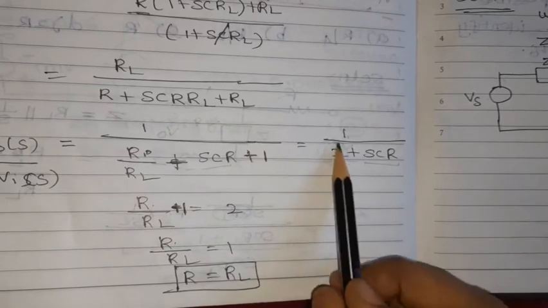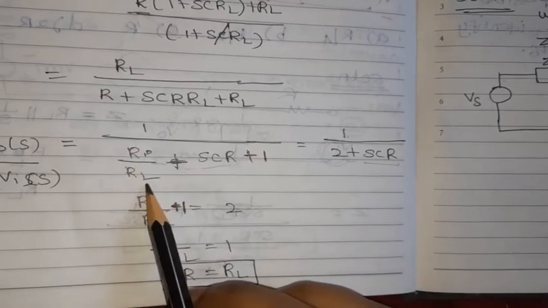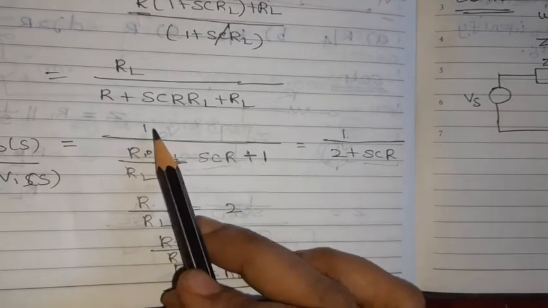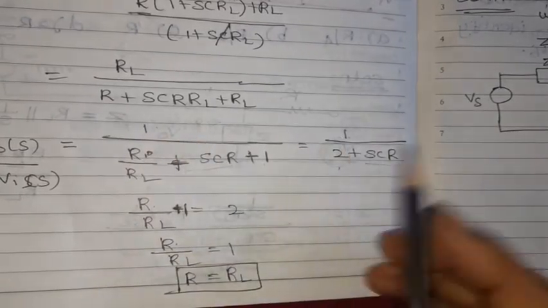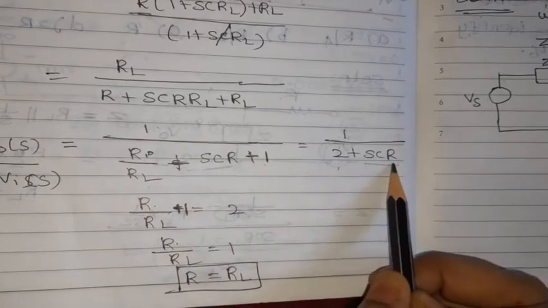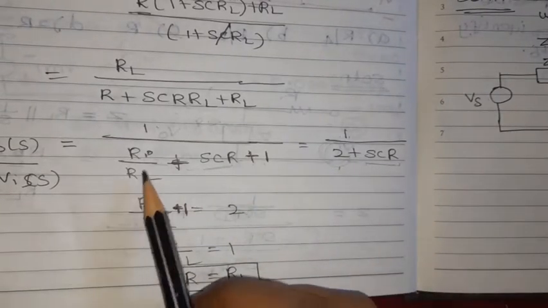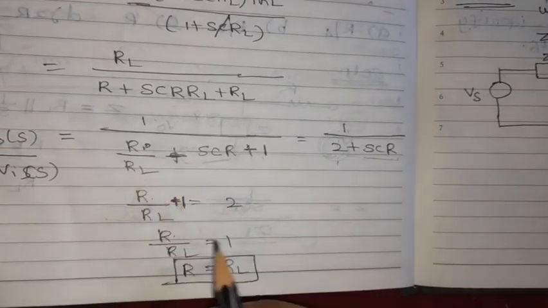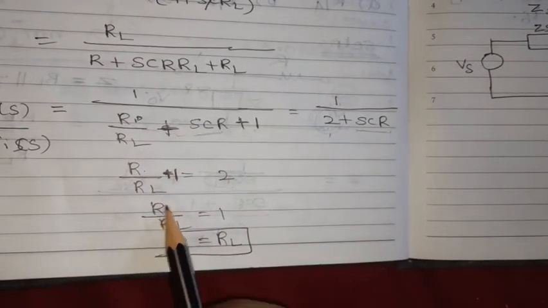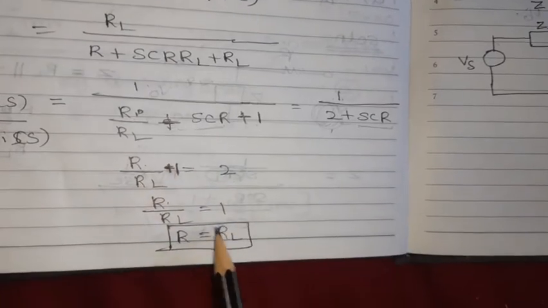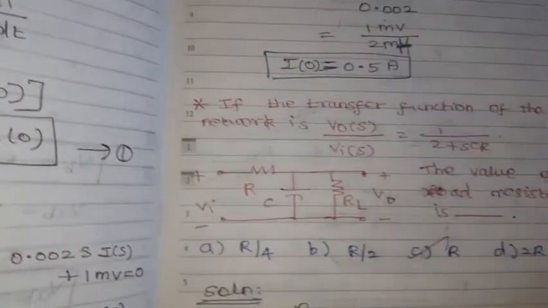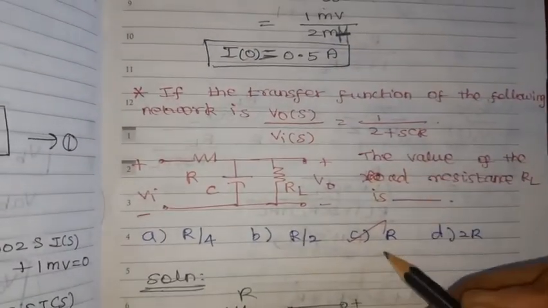Then what else? In place of R by RL plus 1, what is here? 1 in the numerator. Can you understand? So SCR equal to SCR. What else can we equate? R by RL plus 1 is equal to 2. So R by RL is 2 minus 1, which is 1. So R by RL equals 1, automatically RL equals R only. So finally, what is RL? RL is nothing but simply R.